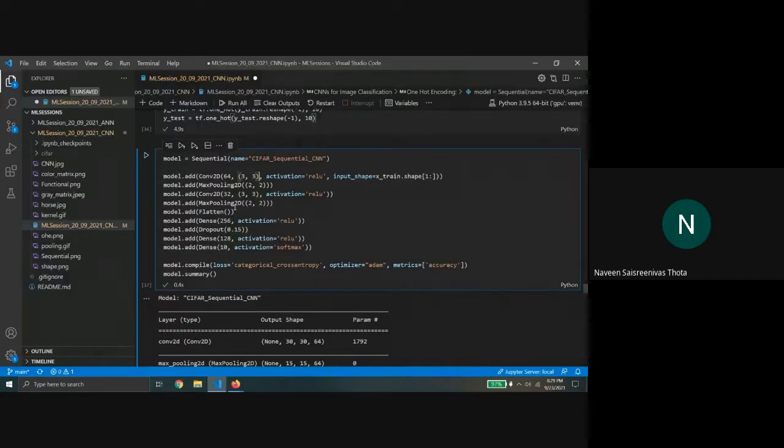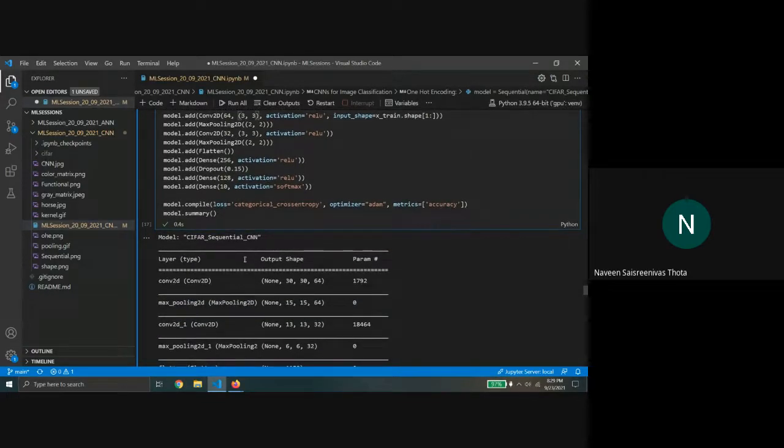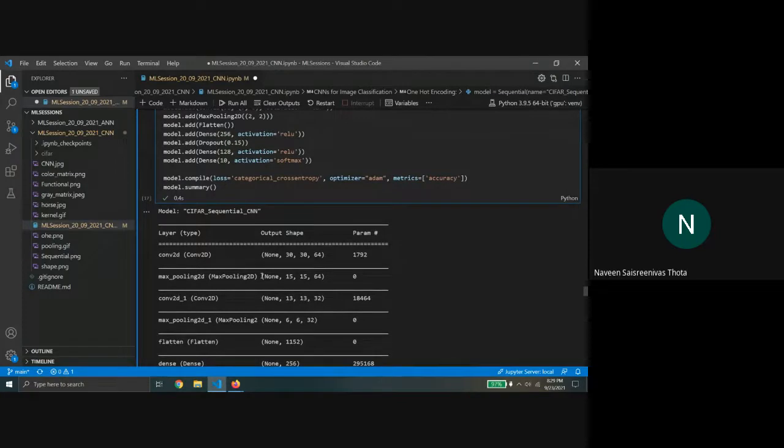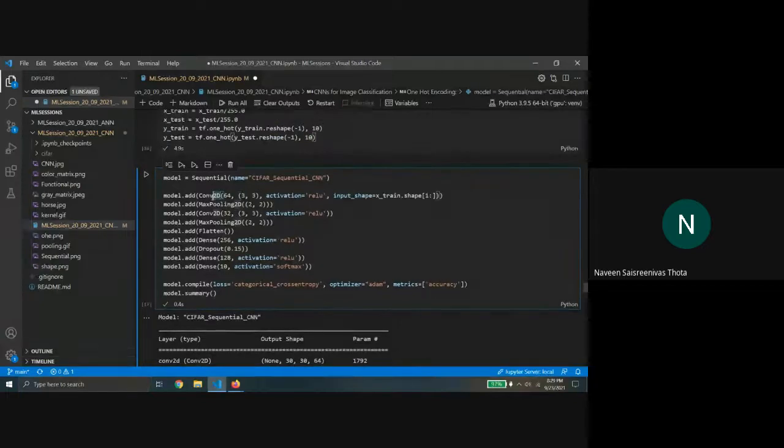So as I was saying, there are some layers where the model can learn features from the image, and some layers where there is no learning, just a process that should be followed. In a Conv2D layer, you're telling the model that you want to learn 64 filters, each of 3 cross 3.